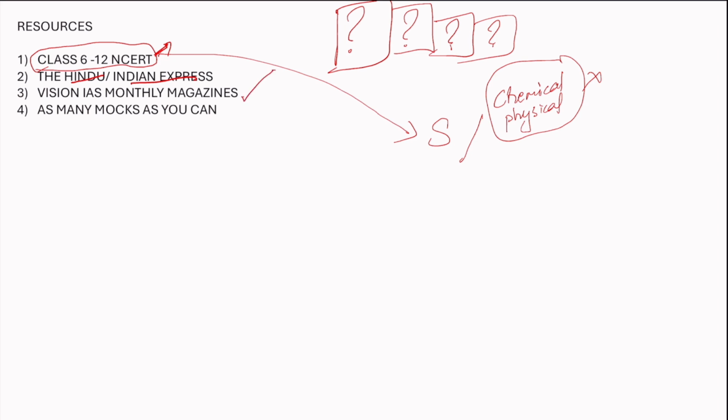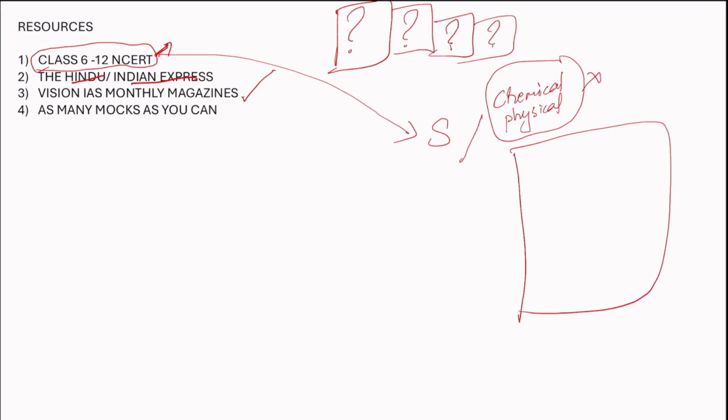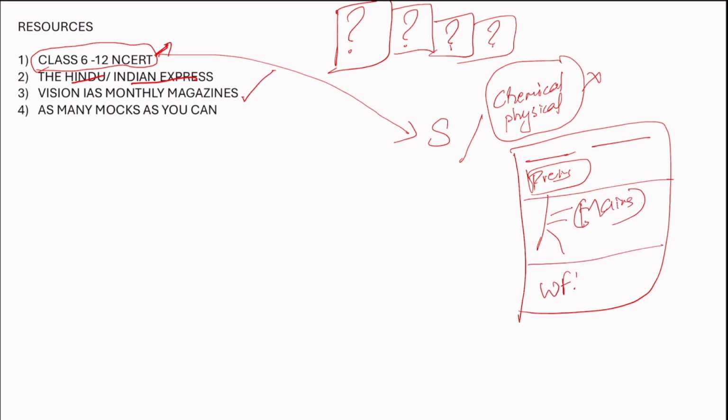See, since we are nearing the exam, if you haven't read till now, start reading monthly magazines. And if not, go to PT 365. But I would advise only monthly magazines. Why do I advise only monthly magazines? It will cover you in a holistic way. They'll tell you why it is in the news. They'll give you the prelims perspective. They'll also give reasons, the mains perspective, everything. And even the way forward is very nicely given. I know it's a tremendous amount of data for you to accumulate, but still I think this is a good resource.